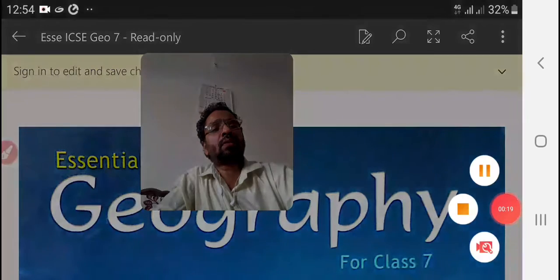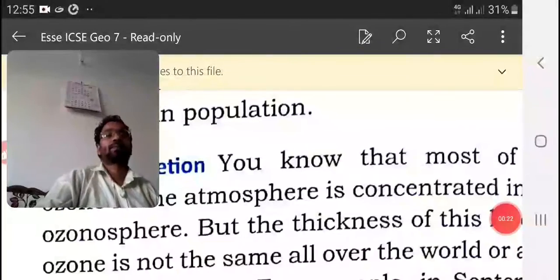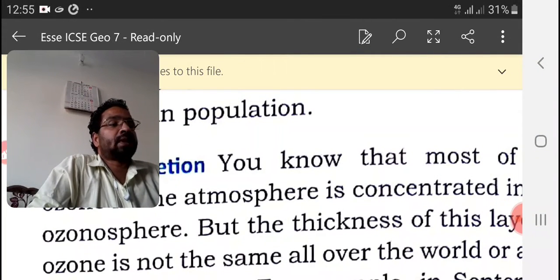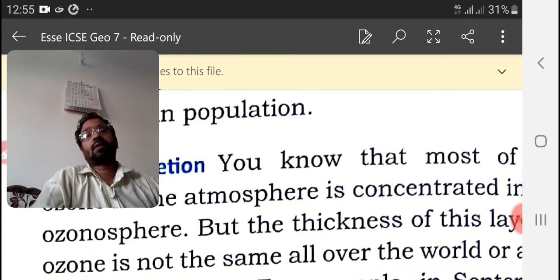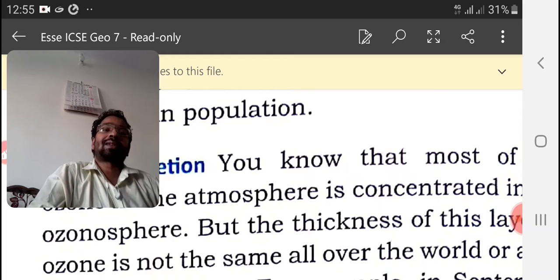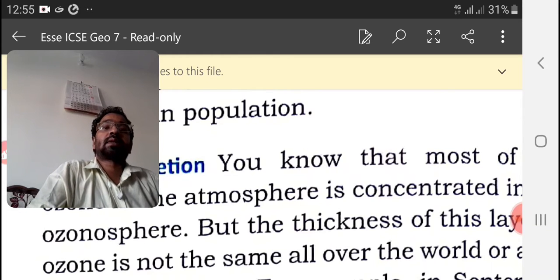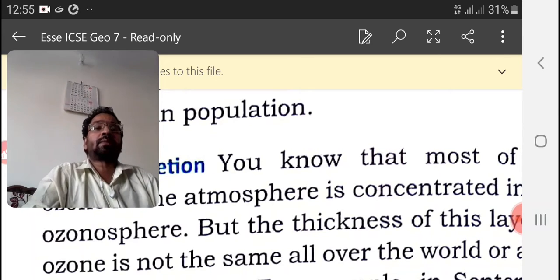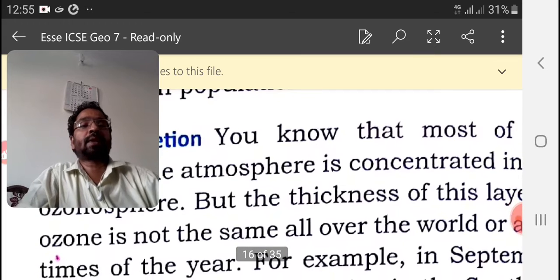Okay, ozone depletion. You know that most of the ozone in the atmosphere is concentrated in the ozonosphere. That is the sphere on top of the stratosphere, known as the ozonosphere. Why do we call that sphere the ozonosphere? Because most of the ozone is concentrated in that sphere.